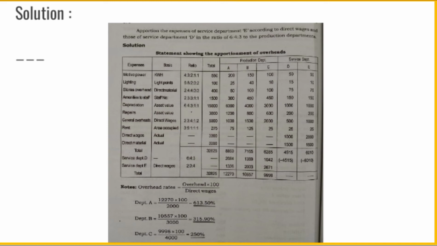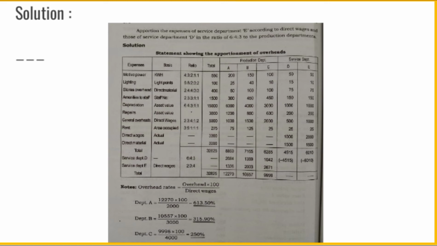Next item, depreciation, asset value. It is based on the value of asset, ratio 6:4:3:1:1. Then next item, repairs. It is also based on asset value, same ratio, rupees 3000 is to be divided. Next item, general overheads. It is based on direct wages.